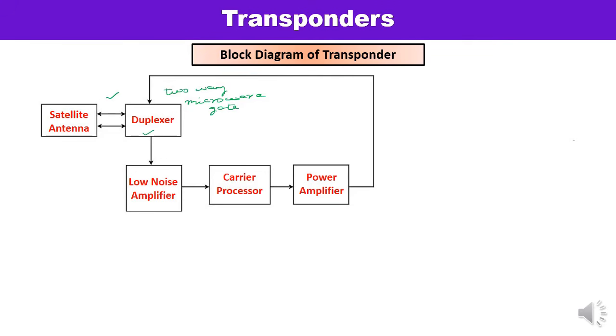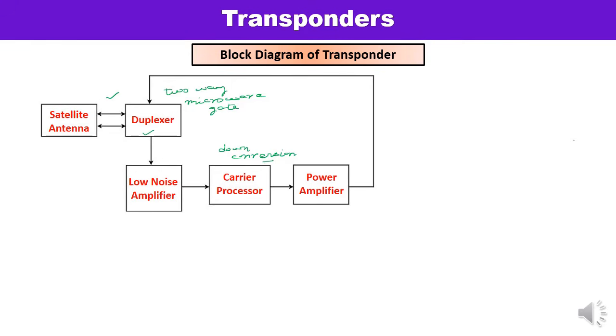Then there is a carrier processor. See, this is very important. The function of the carrier processor is frequency translation, that is frequency down conversion, and frequency down conversion is required to eliminate and to avoid interference. At the same time, this block also helps us to determine the type of transponder.